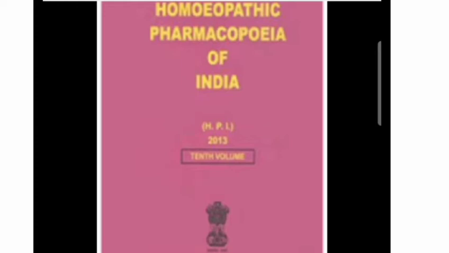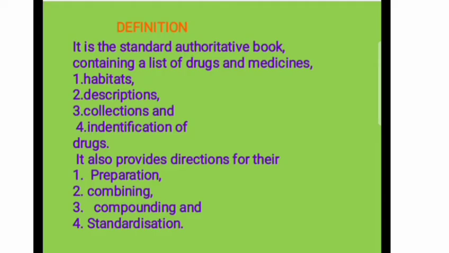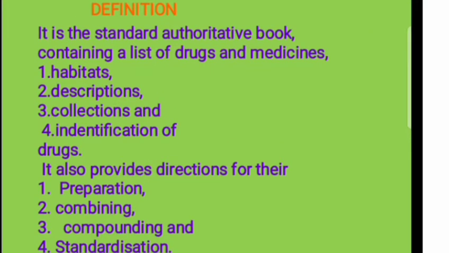Now what is homeopathic pharmacopoeia? Homeopathic pharmacopoeia is a standard authoritative book. Standard means it is an official book, a book which is verified and available to all homeopathic physicians, and it is also followed by the official homeopathic industry and official homeopathy clinics with practitioners.